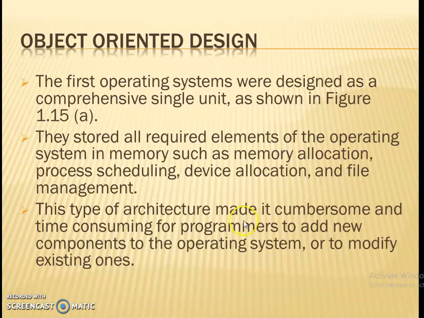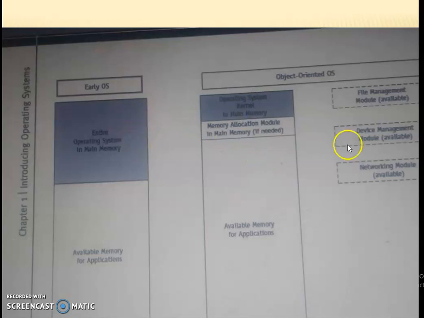So, how the operating system was stored in memory in the beginning stages, and how it is stored recently. See here, this is a picture given in your textbook. In the early operating systems, all the essential works of the operating system: memory management, file management, network management, device management, so many services we saw in the previous videos.